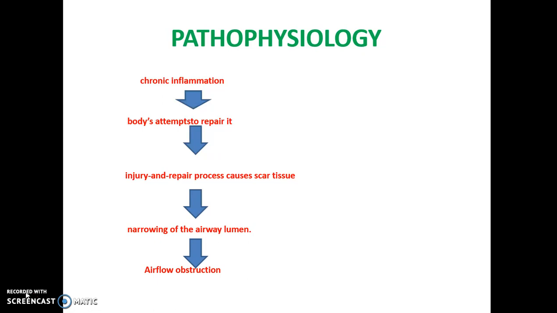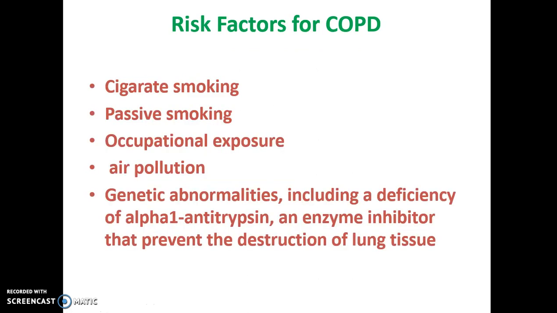Pathophysiology. Because of various reasons, there will be chronic inflammation. When there is inflammation in the lung, our body will attempt to repair it. When there is injury and our body repairs it, the injury and repair process causes scar tissue. So there will be scar tissue formation in our lungs, and because of the scar tissue, the airway will narrow. This narrowing of the airway causes airflow obstruction. So that is the pathophysiology of COPD.